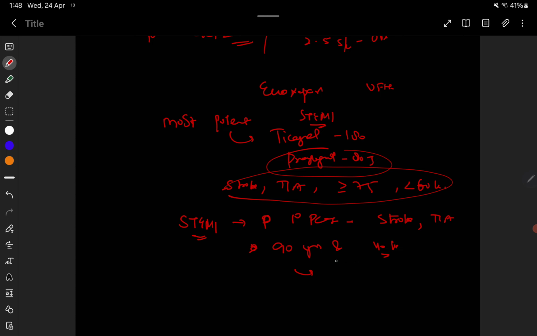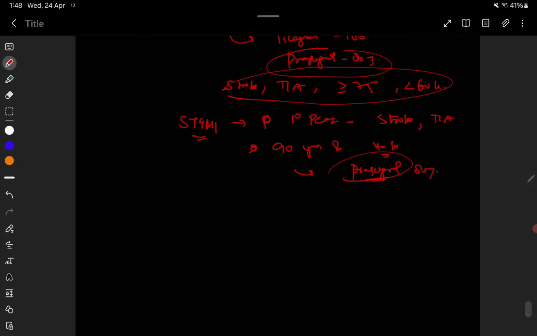Which antiplatelet will you not prefer? The answer will be directly prasugrel. Prasugrel 8 mg is not required here. In place of that, you can give ticagrelor or clopidogrel, but it is safe to go for clopidogrel.